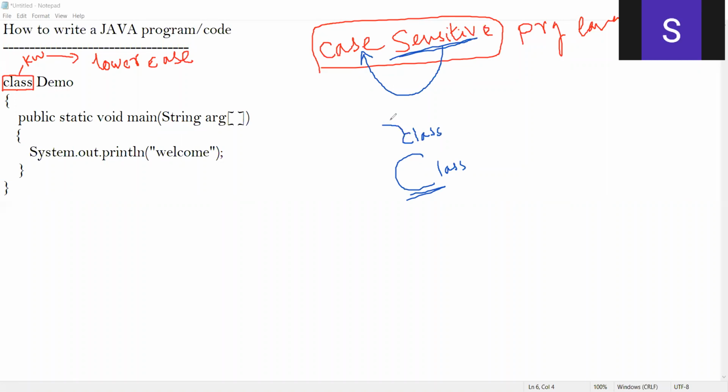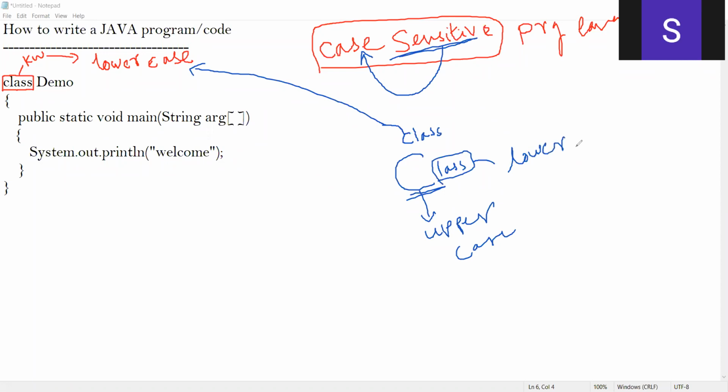I said everything must be written in lowercase, but what I've done is write the first letter in uppercase and the remaining letters in lowercase. That is wrong. You can't do like this, because Java is quite sensitive to the case.